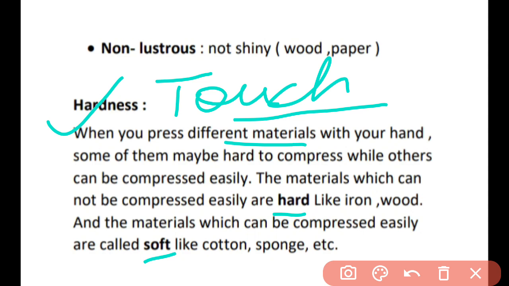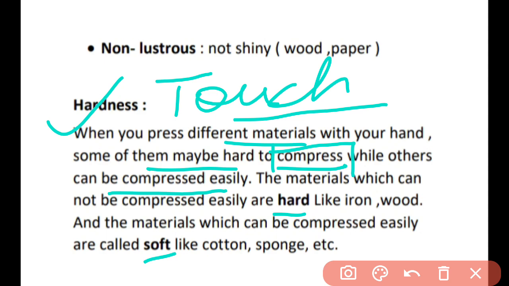So when you press different materials with your hand, some of them may be hard to compress. Compress means to press them. Would you be able to press the wood? No, it will not get compressed, while others can be compressed easily. For example, if I try to press the cotton. About cotton you have studied in the earlier chapter, from fibre to fabric. So you must have cotton at your home. Try to press the cotton. What would you feel? You will feel that the cotton gets compressed very easily, effortlessly. It's very easy to compress it. So that will be called soft.